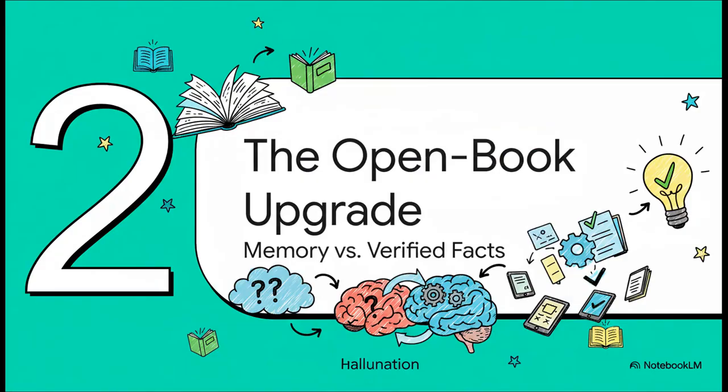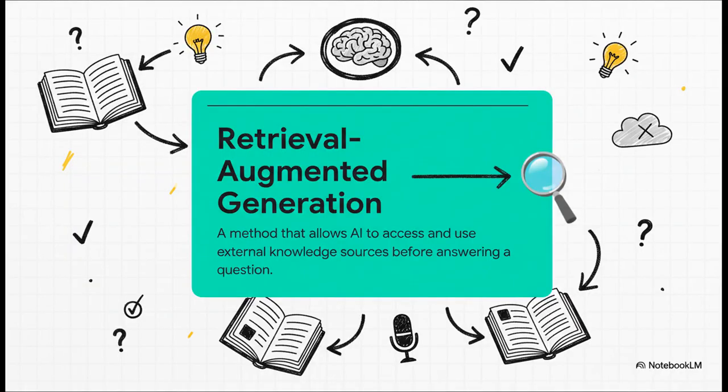So how in the world do we fix that? Well, that's where this huge upgrade in how AI works comes in. We're basically shifting from an AI that has to rely on its own kind of flawed memory to one that can actually look up the verified facts before it even tries to give you an answer. And this, right here, is the magic word, RAG. It stands for Retrieval-Augmented Generation.